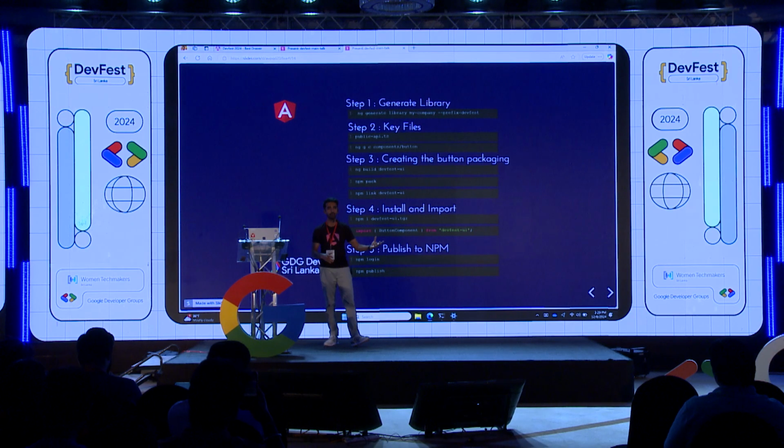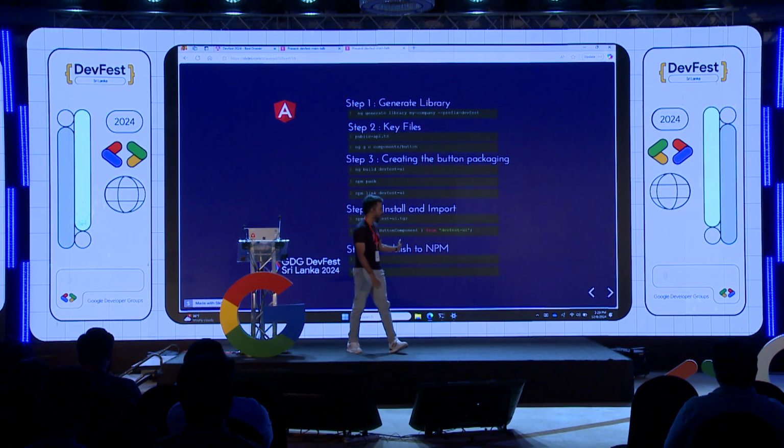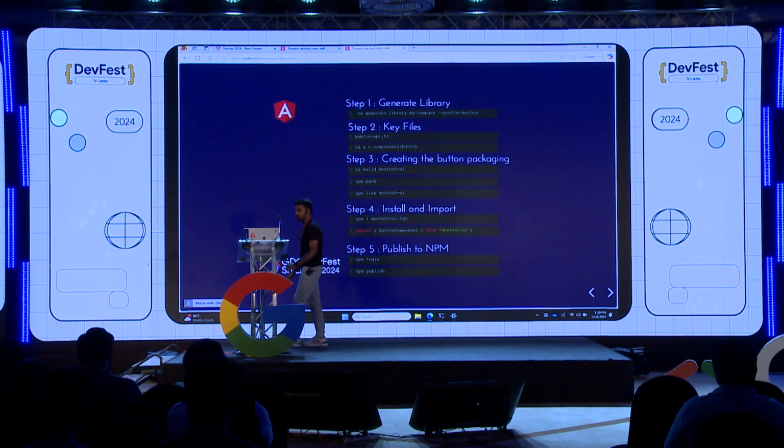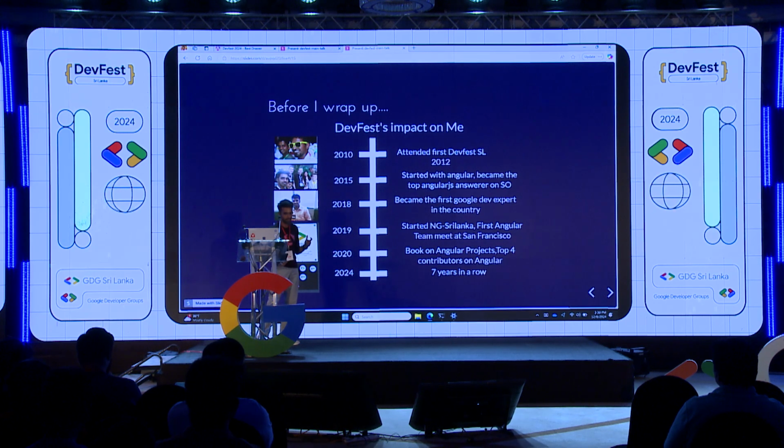You need to install using npm install, the typical way you do with any library in JavaScript. And then if you want to publish to npm so that it can be used by external developers, you can publish to npm using npm publish. So that's the summary of how you build an Angular library. With that, I have come to the end of my talk.